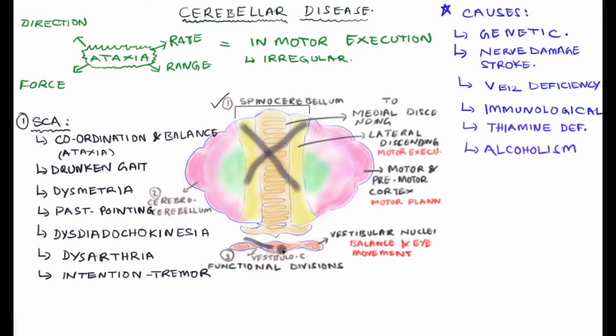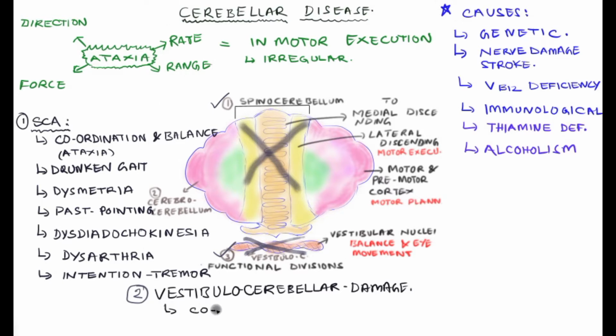The second aspect is damage to the vestibulocerebellar region, which supplies the vestibular nuclei. As usual, we see coordination and balance disturbances like in spinocerebellar lesion, the ataxia, mainly involving axial muscles and distal muscles, because this area is dedicated to the balance and coordination of the body and eyes.